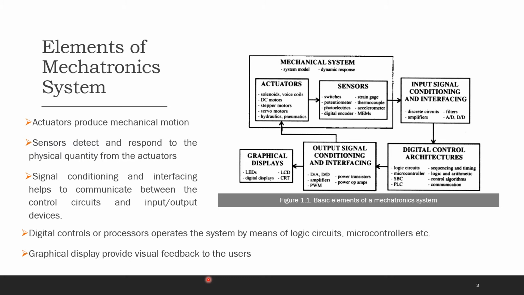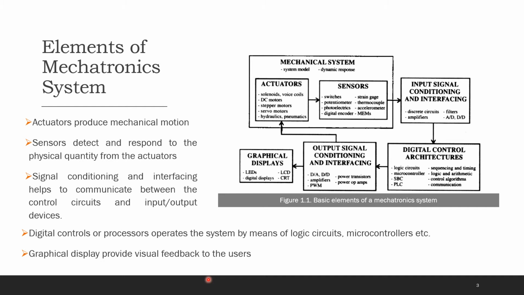They produce a corresponding signal which is fed to the central processing unit. However, these signals are conditioned before feeding to the central processing unit. This is done with the help of filters, amplifiers, etc. The signal conditioning and interfacing helps to communicate between the control unit and the input or output devices.